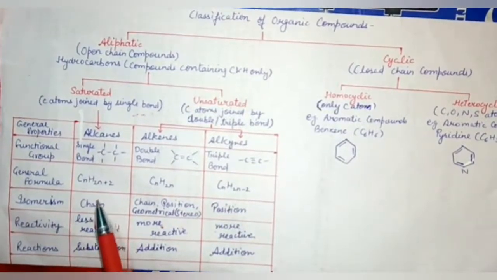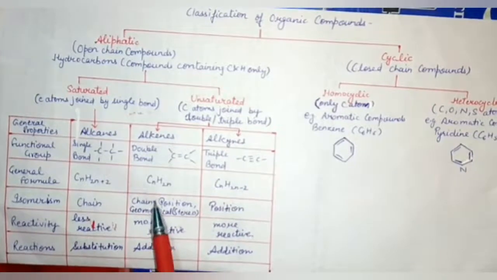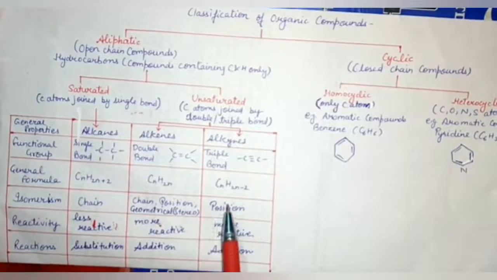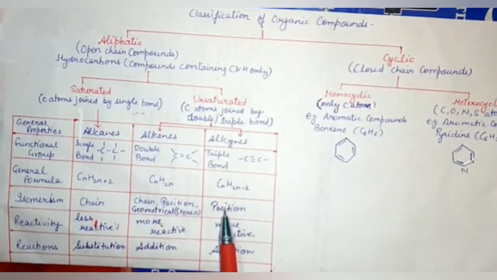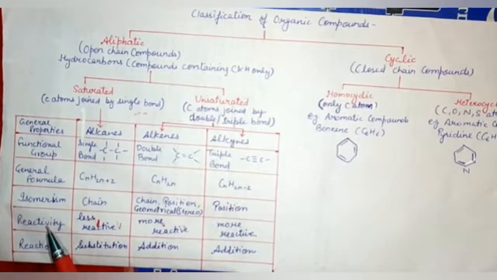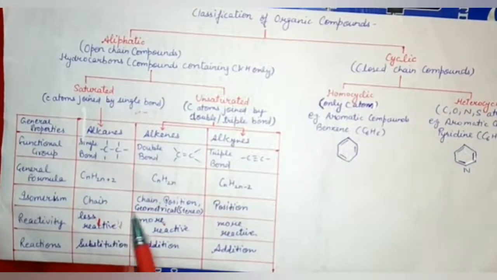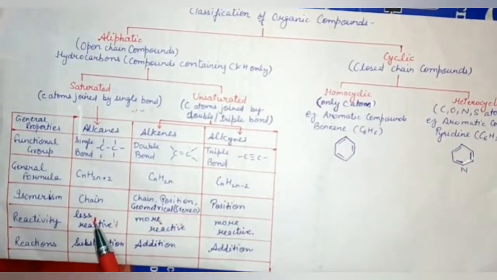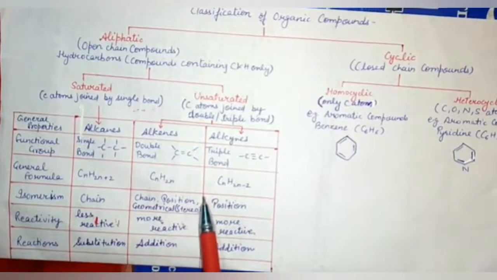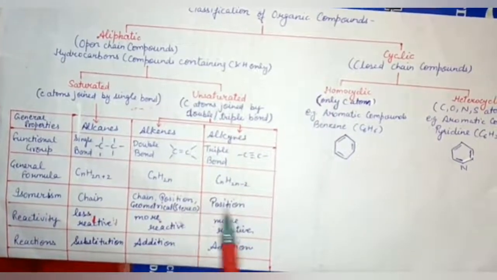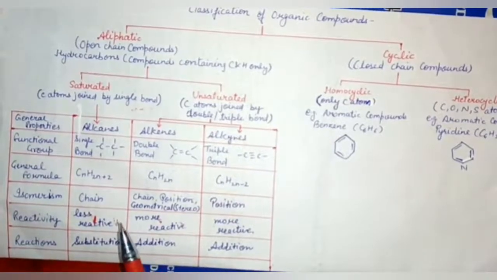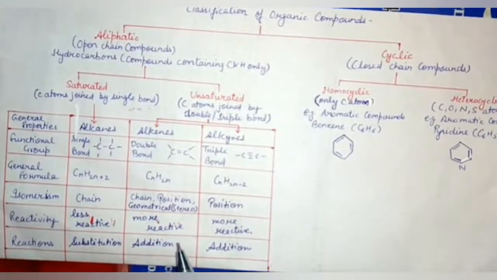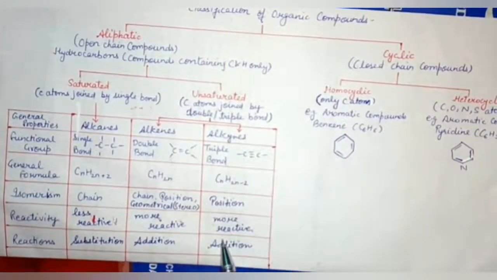Isomerism. Alkanes show chain isomerism. Alkenes exhibit chain, position, and geometrical or stereoisomerism, and alkynes show only position isomerism. According to reactivity, alkanes are less reactive, alkenes are more reactive, and alkynes are also more reactive. Means saturated hydrocarbons are less reactive, whereas unsaturated hydrocarbons are more reactive. Reactions: saturated hydrocarbons, means alkanes, perform substitution reactions, and alkenes and alkynes perform addition reactions.